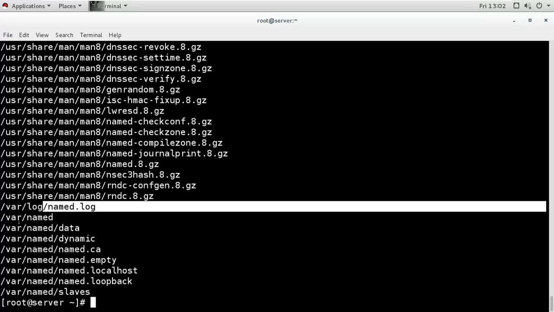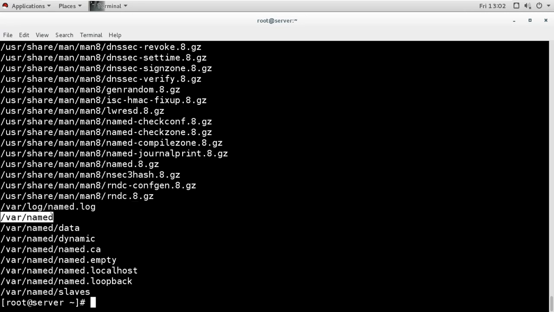Then this is the directory for the DNS database. That means whatever DNS databases we have, like the forward lookup zone database and reverse lookup zone database, all those zone information files will be stored under this named directory. And in that named directory we have some files already there. Some of the files, like this file, named.ca, contain the information about root hint servers. If you see this file, you will see the information about root hint servers.